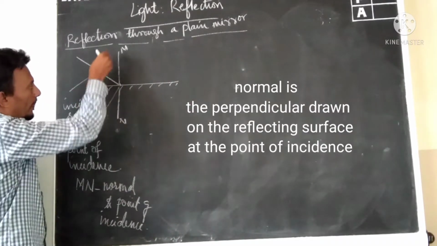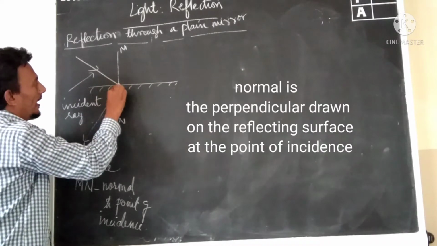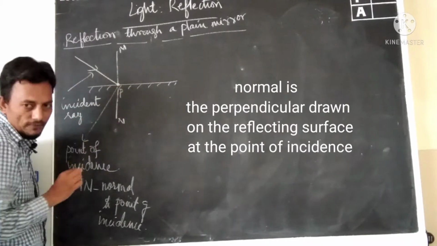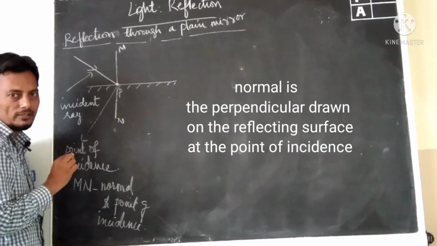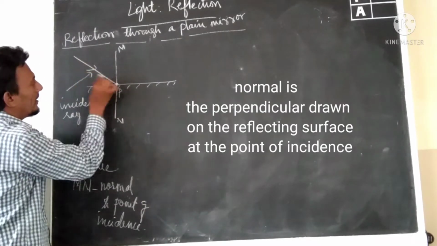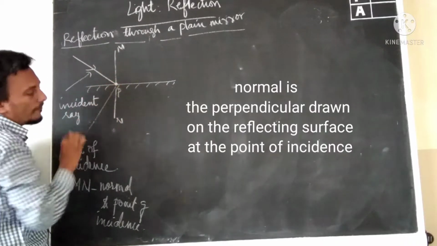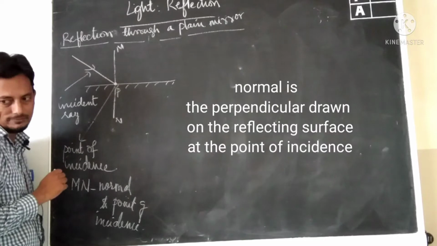The incident ray is incident at this point P at the surface of the mirror, the surface of the plane mirror. Incident ray, point of incidence. This is the normal to the point of incidence drawn at the surface of the mirror.